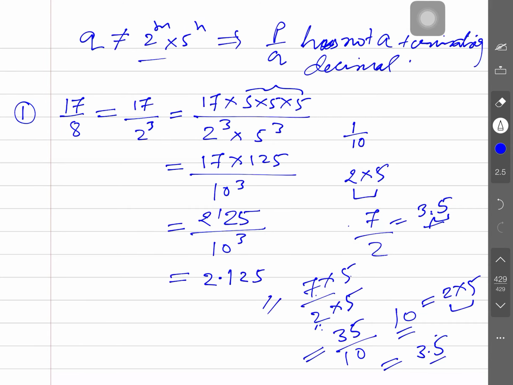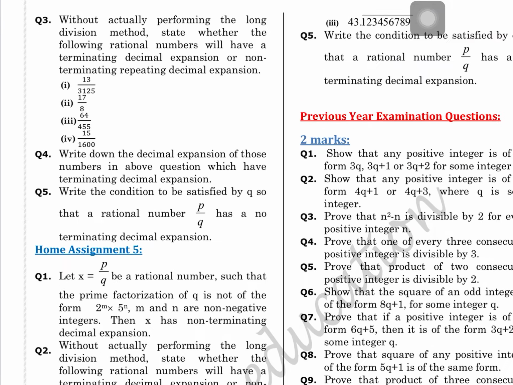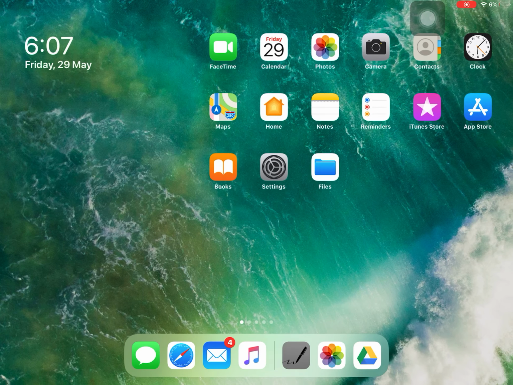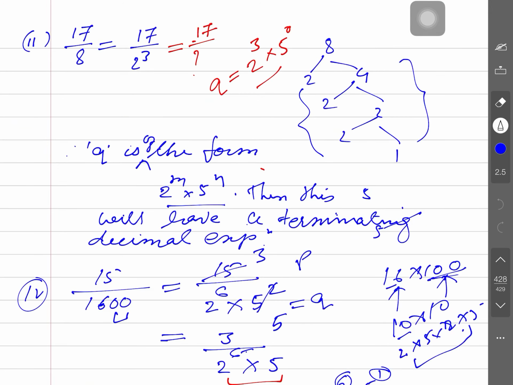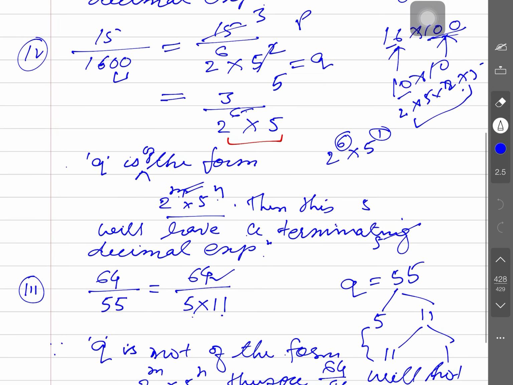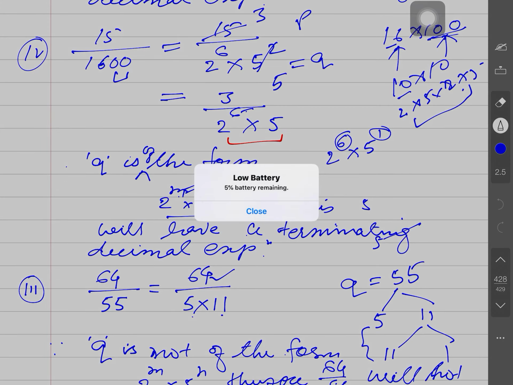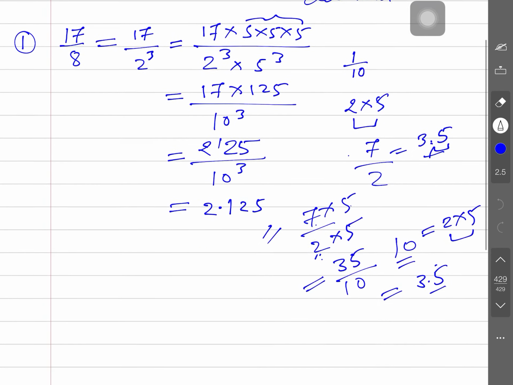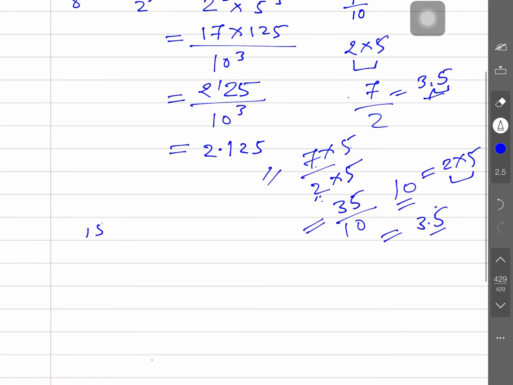Again, one more question I am solving. 64 by 55. Where is 64 by 55? No, but it will not have a terminating decimal expansion. 15 by 16. 15 by 16. It can be written with 16 into 100, so already 2 decimal places are here.